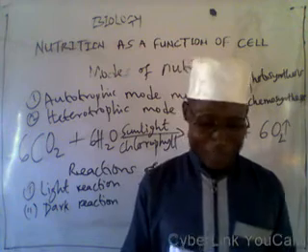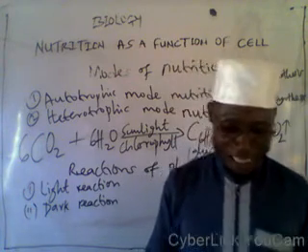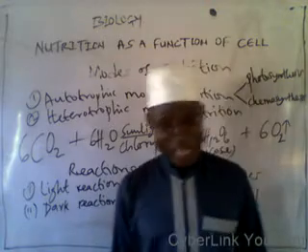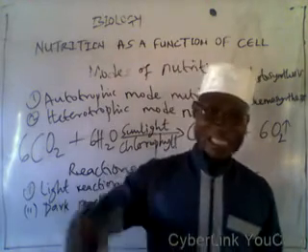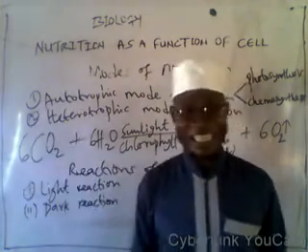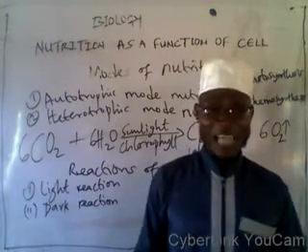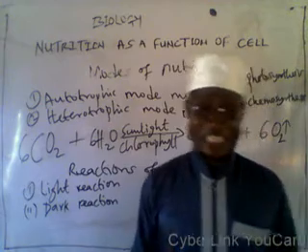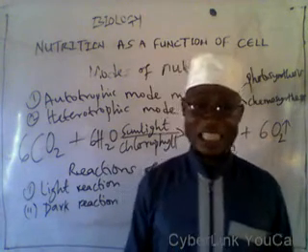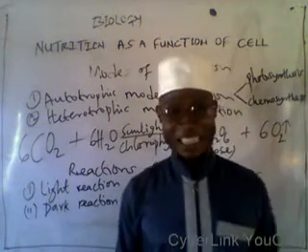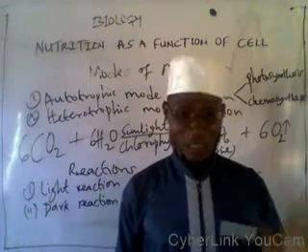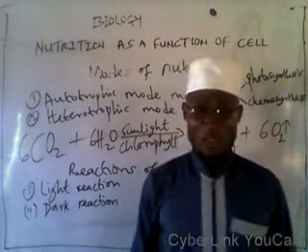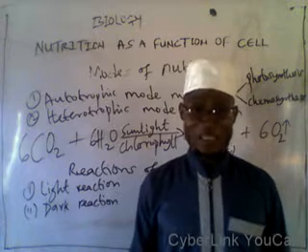Let us move down to the mechanism or reactions of photosynthesis. The first reaction of photosynthesis is the light reaction, while the second one is the dark reaction. Light reaction is the reaction that takes place in the presence of sunlight. Without sunlight, light reaction cannot take place. This reaction involves four processes.